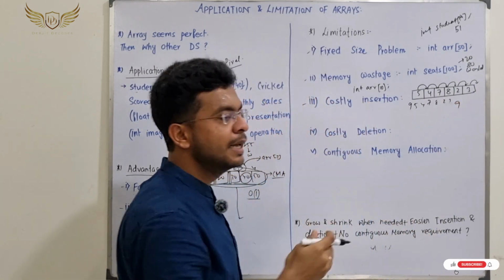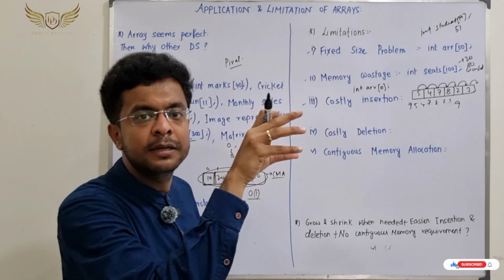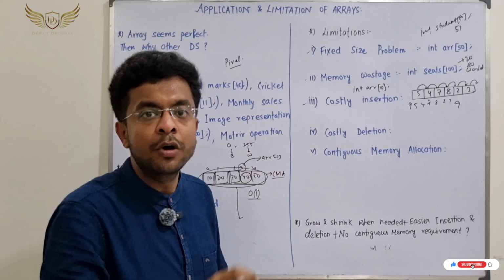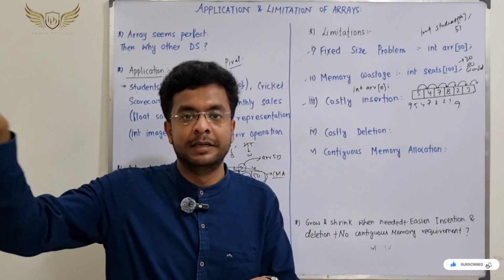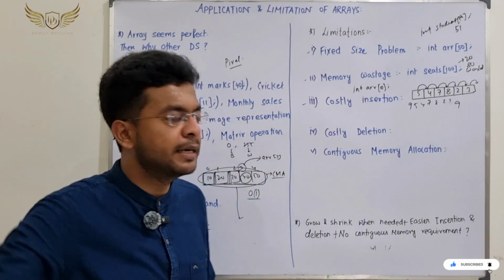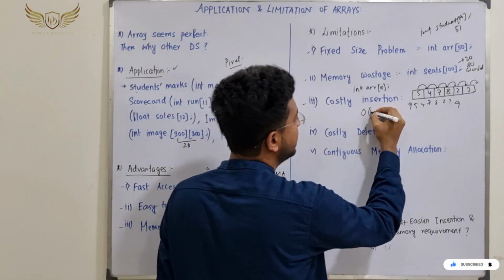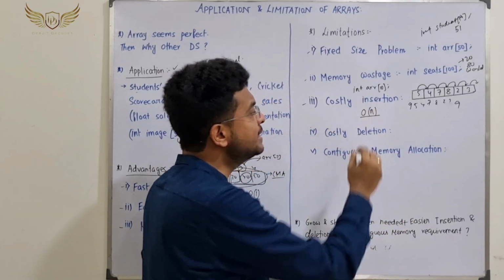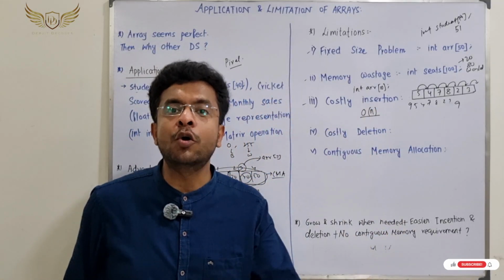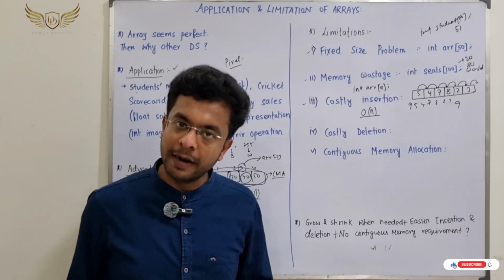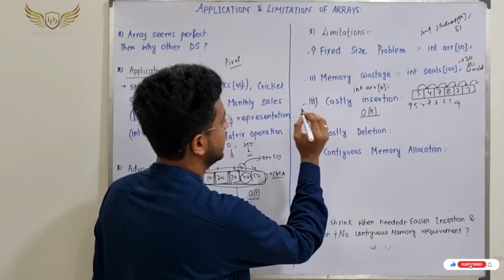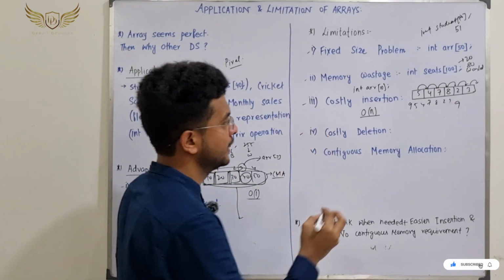So if you can see, if we want to insert at the very beginning, this is the worst case scenario, we need to shift all the other elements. Almost n shifts are needed. So in that case, the time complexity becomes order of n. So this insertion becomes a very costly operation, right? Same goes for deletion.